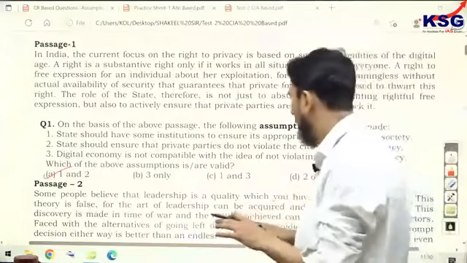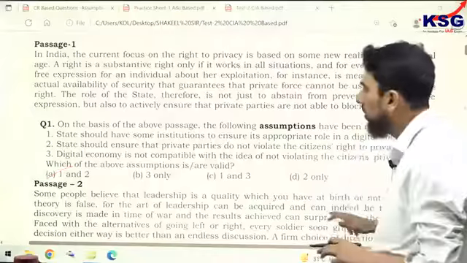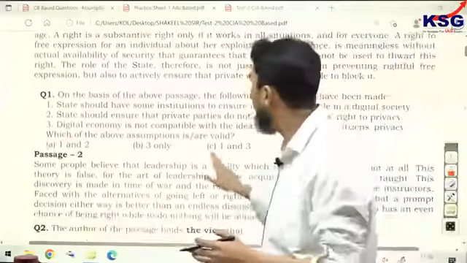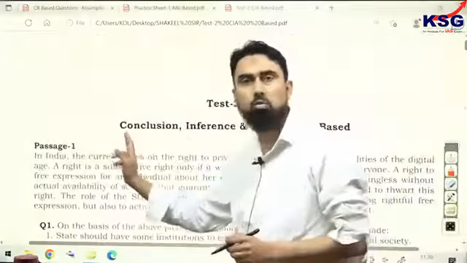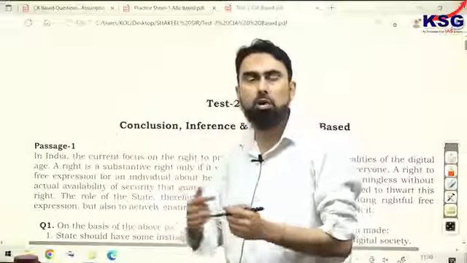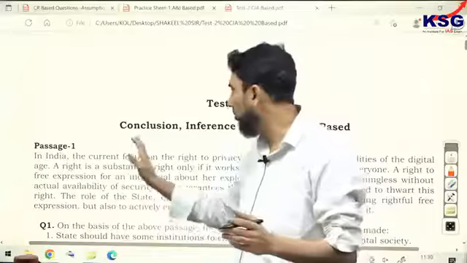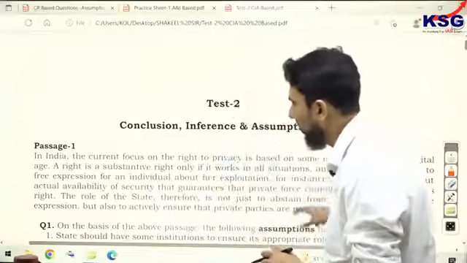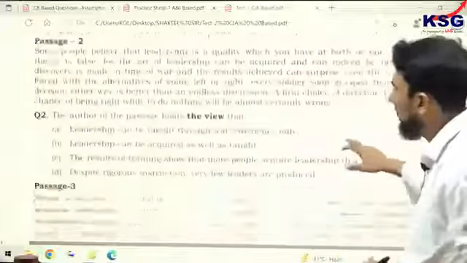Or let me do one thing, I'm going to discuss the same type of questions. Because in CIA there are 3 types of questions, I take the conclusion question first, and then you can cross check your accuracy in the conclusion, then we'll go to inference and assumption. So passage 1 is assumption, let's skip it.